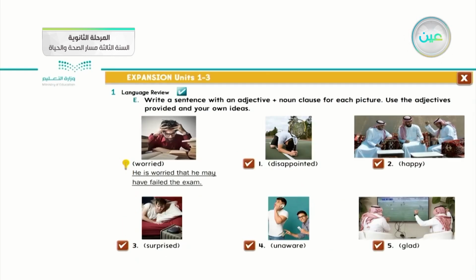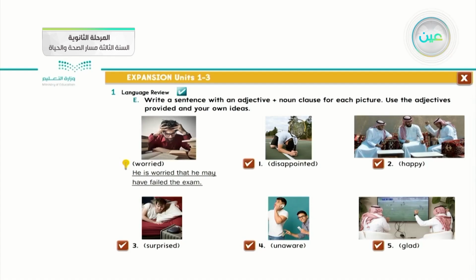Let me move to the second question. The second question gives an adjective. Notice that on the page, we have a lot of pictures, and under each picture we have an adjective. What do they want from that question? Write a sentence with an adjective noun clause for each picture. Okay, now we understand what the writer wants us to do.